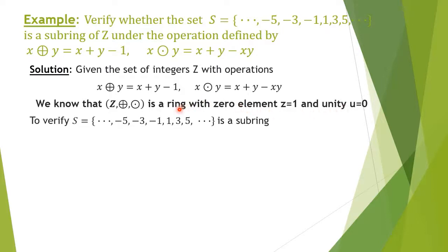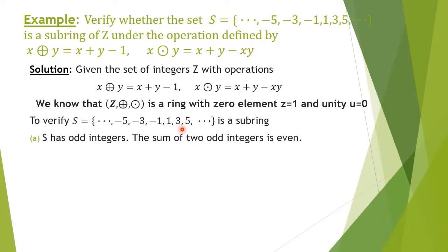To verify that the set of all odd integers is a subring of Z, we have to prove two conditions as proved in the previous theorem. The first one is closure law for addition and multiplication, and the second one is additive inverse for each element.